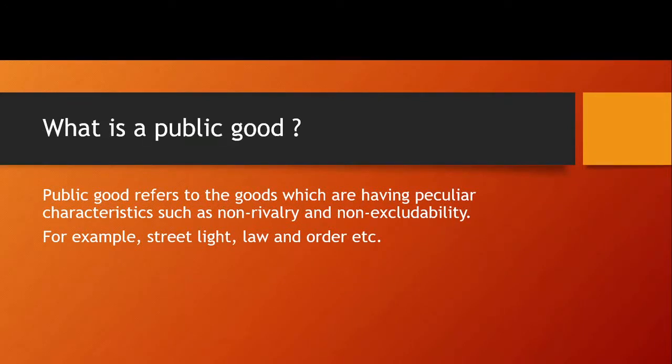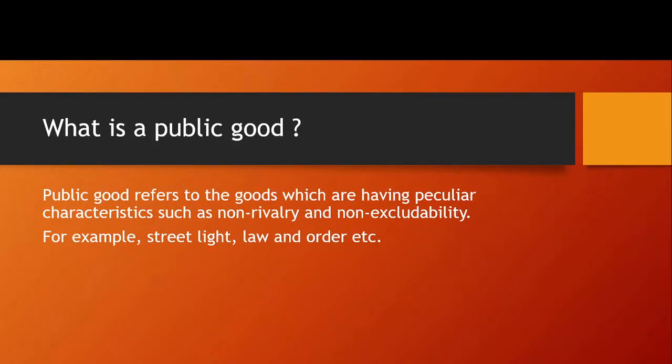Now, to understand public good, first of all, let us understand what is private good. The private good actually is having the characteristics of rivalry and excludability. Now, what does the term rivalry mean? Suppose in case of private good, for example, an apple. If I consume one apple, if I eat one apple, that apple is actually exhausted. I have already eaten it. It is not equally available for others.